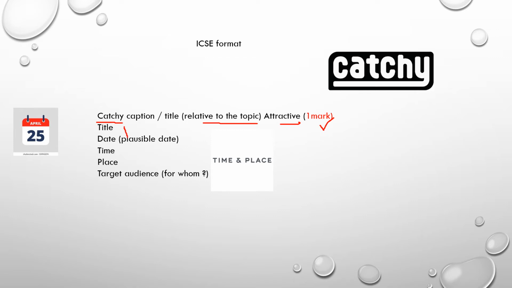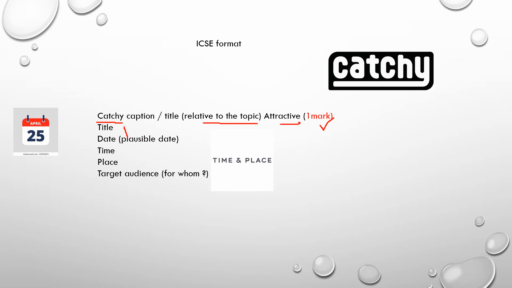When the date is concerned, please give a plausible date. Now what do I mean by a plausible date? A date which will make sense. Suppose it is written in the notice that it is Independence Day celebrations, then don't write 1st May, or 10th May, or 20th April. As far as Independence Day is concerned, you will write 15th August. When Republic Day is there, you will write 26th January.